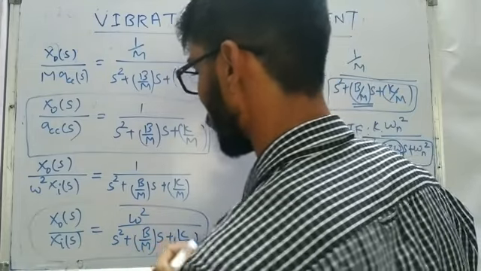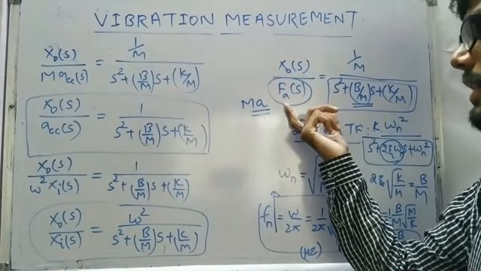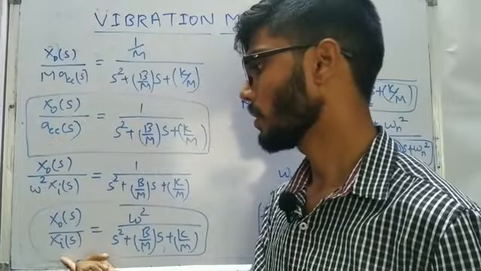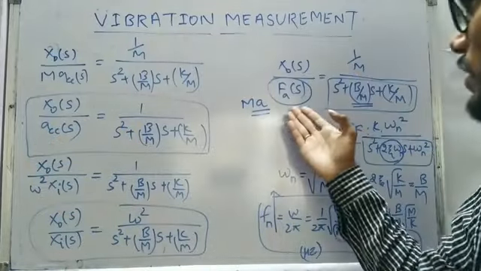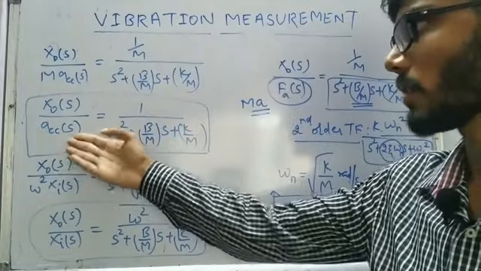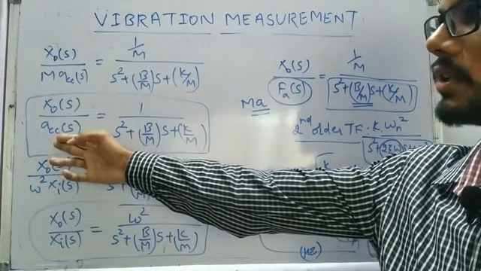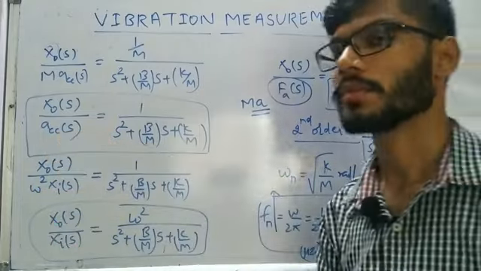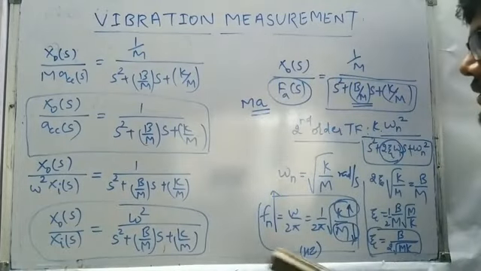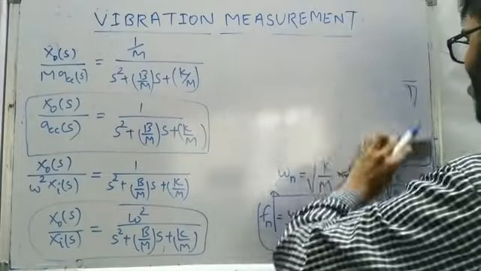So just by writing one expression, we have written it with respect to the force. If we wish to convert it in terms of acceleration input or displacement input, we can simply put the value as force equal to m a. So we will get x naught by a. Or if we wish to convert in terms of displacement, we can put, because the amplitude of the acceleration is omega square times the amplitude of displacement, right. So we can calculate any of the transfer functions of our interest.